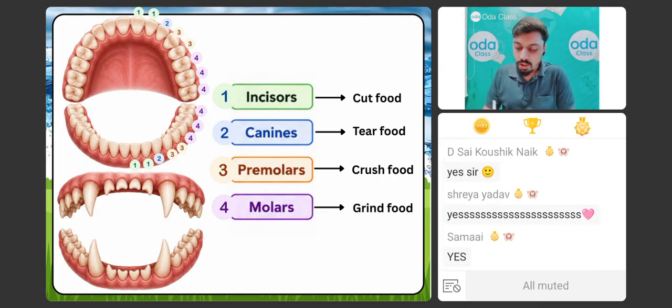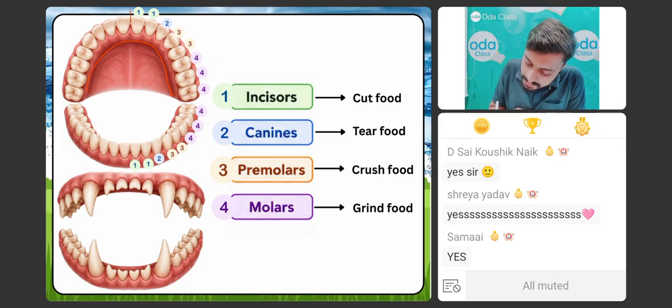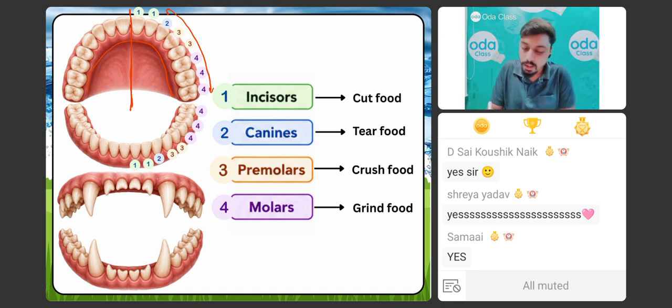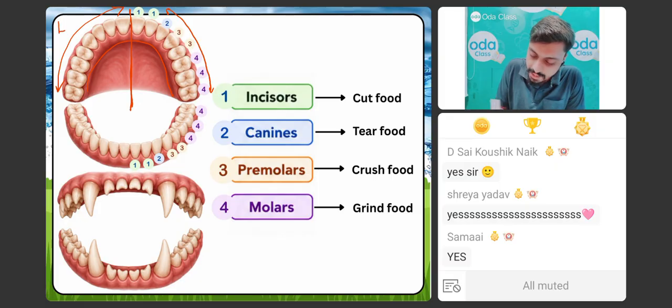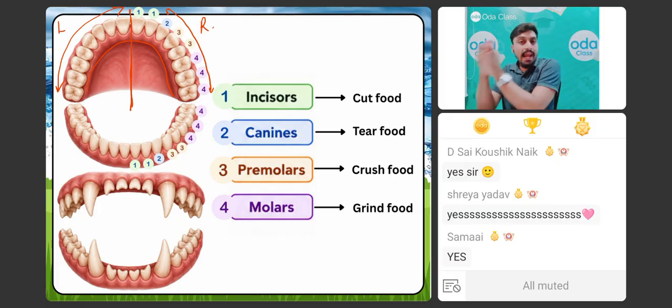See. So first of all, if you observe, these are our teeth. Okay, and I will divide these teeth into two halves. ये हम दो half में divide करेंगे. This part is very similar to this part. Okay, याद रखना, this is your left hand side, this is your right. एक second. Let me write it properly. This is your left, L, and this is your right. Okay, the right side is very similar to the left side. Very simple.